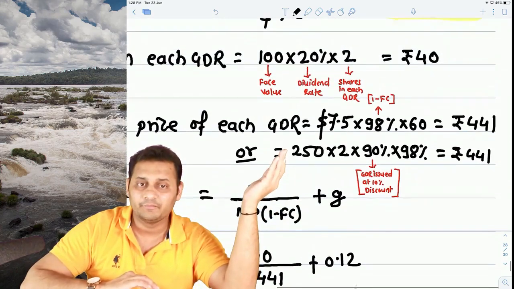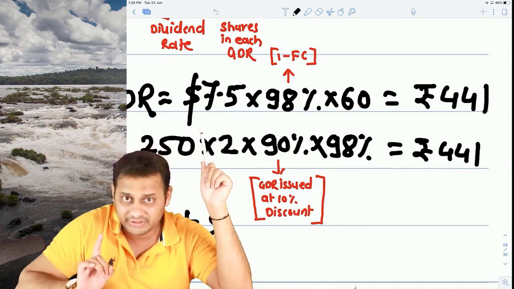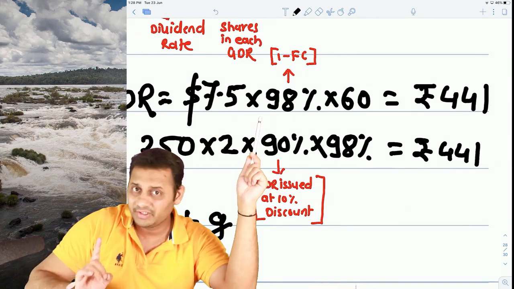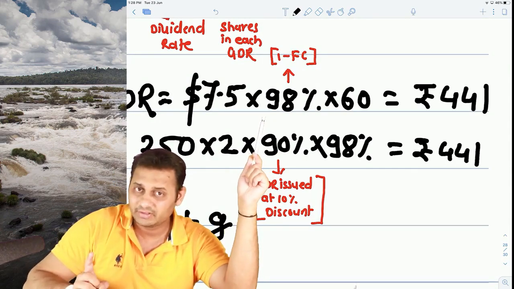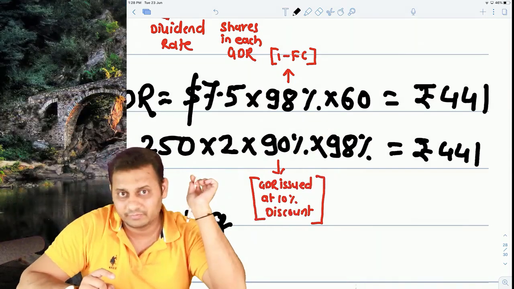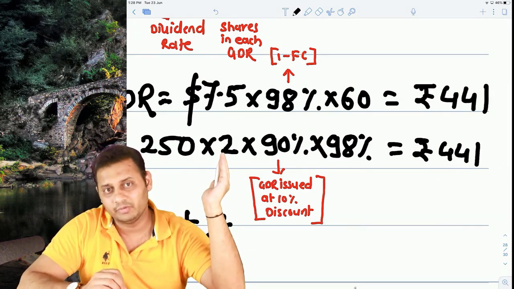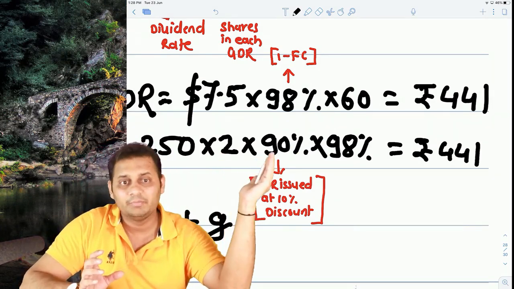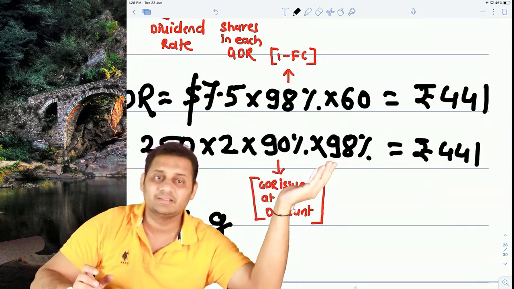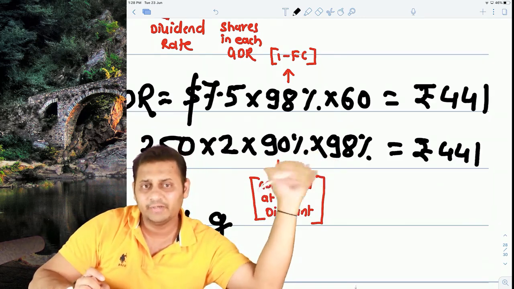So see, what is the net issue price? The issue price was $7.5 per GDR. 2% will be deducted for issue expenses, so we will take 98% and multiply by 60 to convert it into rupees, that is 441. The other way to do that is 250 rupees per share multiplied by 2, 500 rupees, multiplied by 90% because you are issuing it at a discount, and then again deduct 2%, that means multiplied by 98% because flotation cost will be there. It will also become 441.